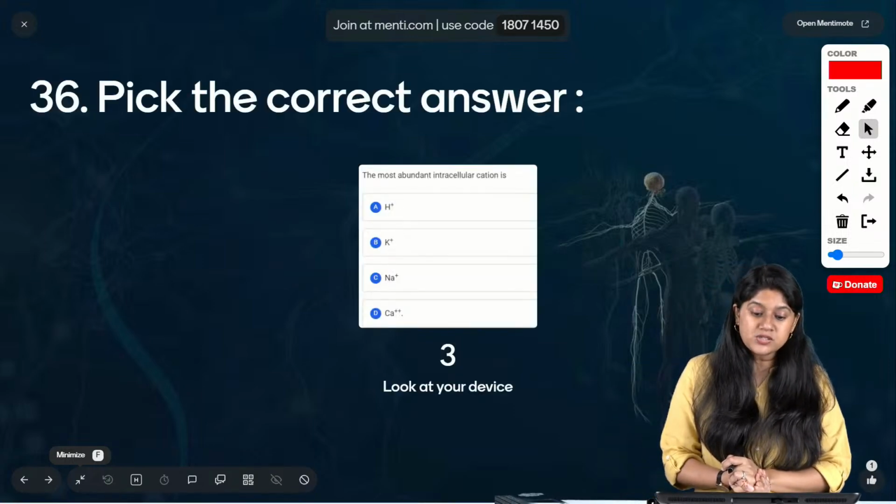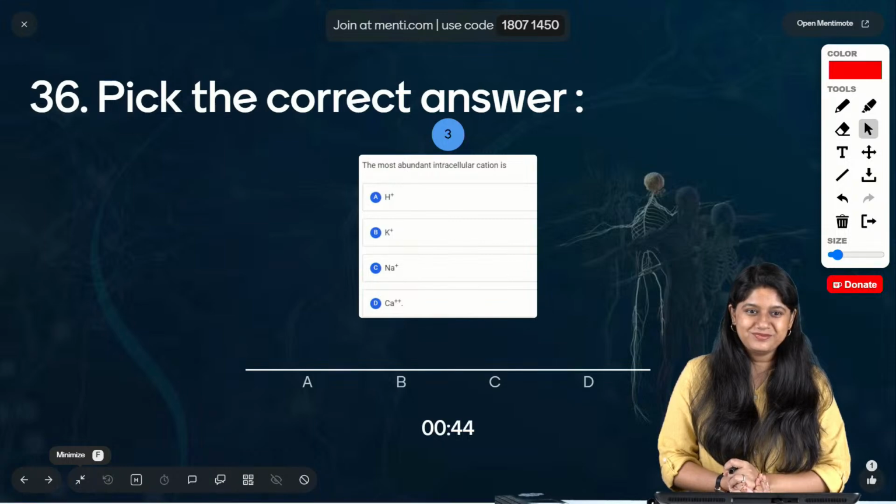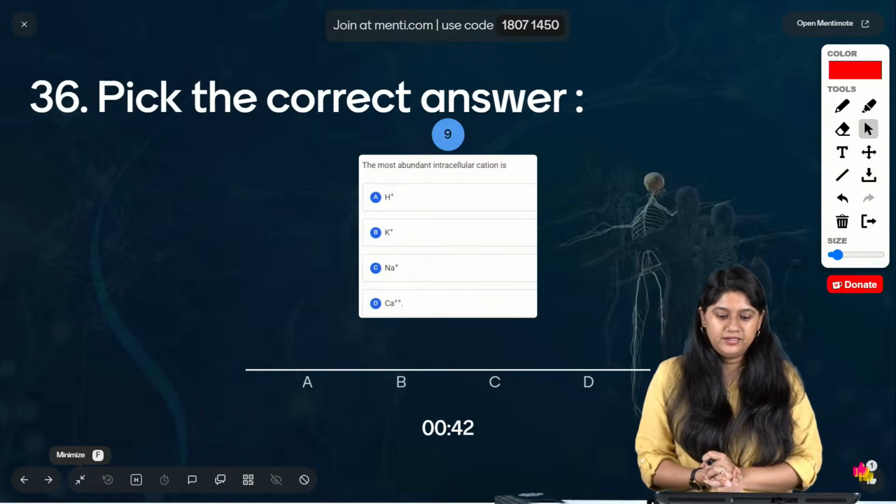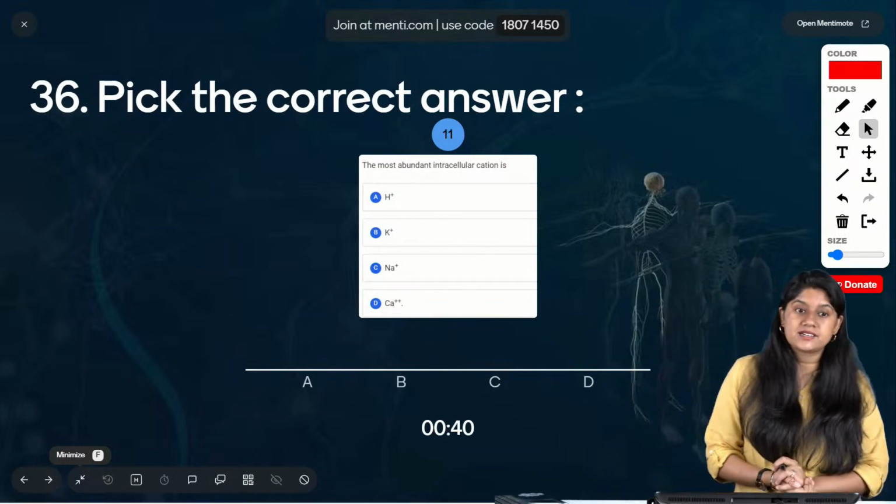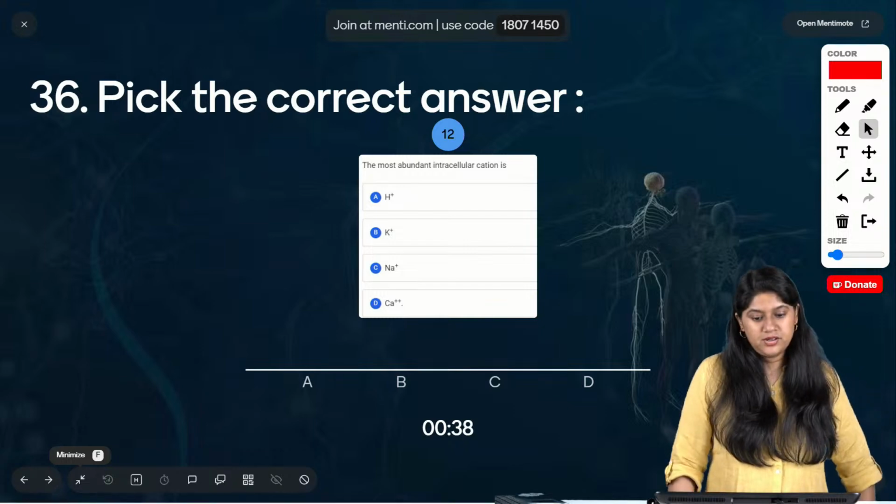Okay, the most abundant intracellular cation is? The most abundant intracellular cation is which?